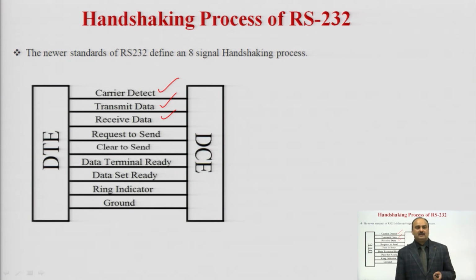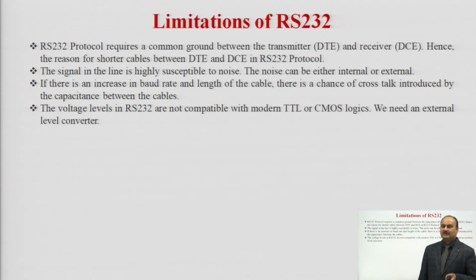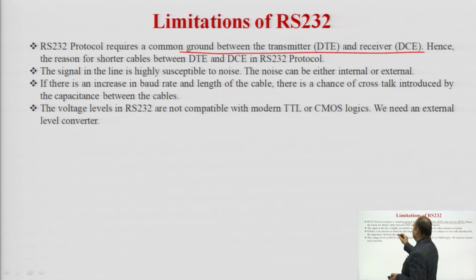Whenever the transmitter wants to transmit data, it will send a handshaking signal to inform that the transmitter wants to transmit. In response, the DCE will send the required signal, and once the buffer of the receiver is empty, the DCE will send the handshaking signal so that data can be transmitted from DTE to DCE. Then, the limitation of the RS-232 protocol: it requires a common ground between the transmitter, DTE, and receiver. This is the reason for the shorter cable between DTE and DCE in the RS-232 protocol.